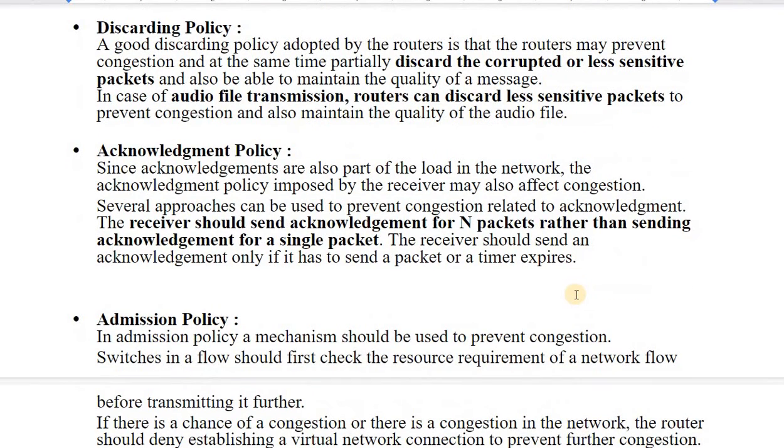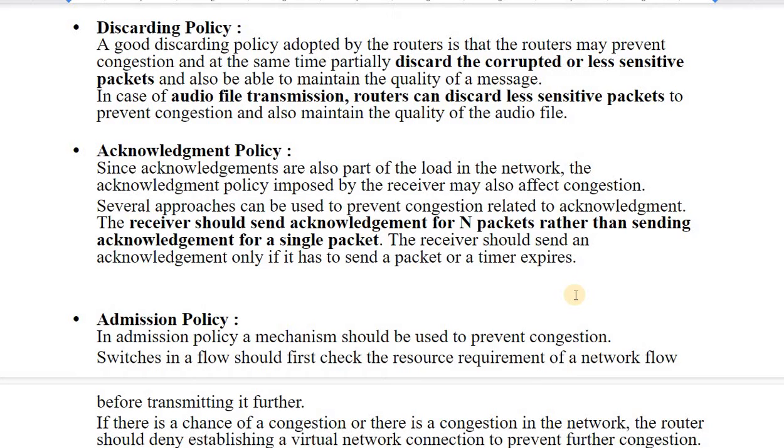Acknowledgement policy is another policy. When the receiver receives any packet, it sends an acknowledgement, whether for successful receiving or for informing the sender that the packet was lost. Acknowledgements are also an important part of the load in your network, so they may also impose congestion.